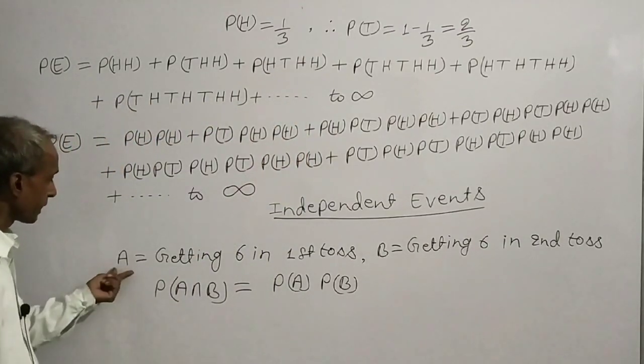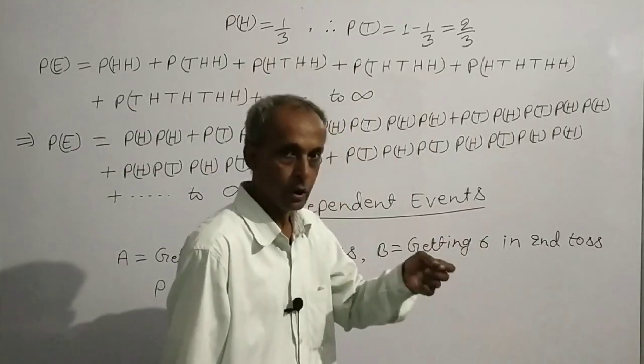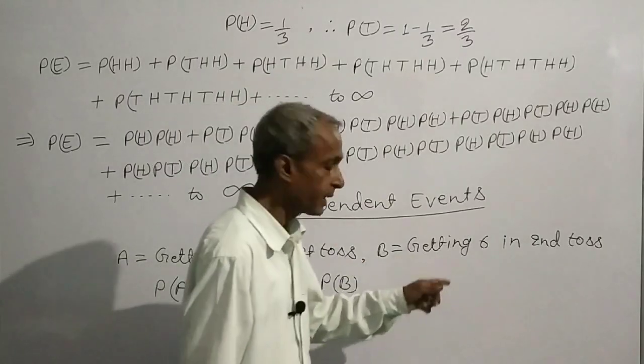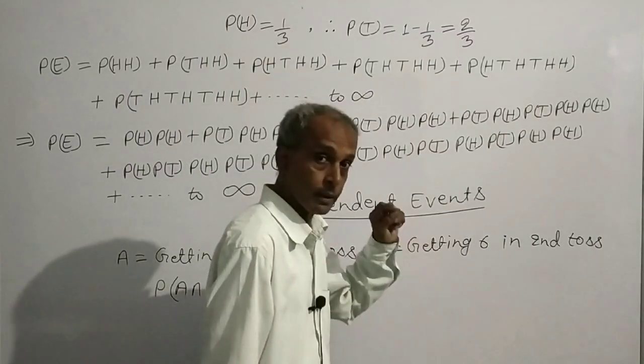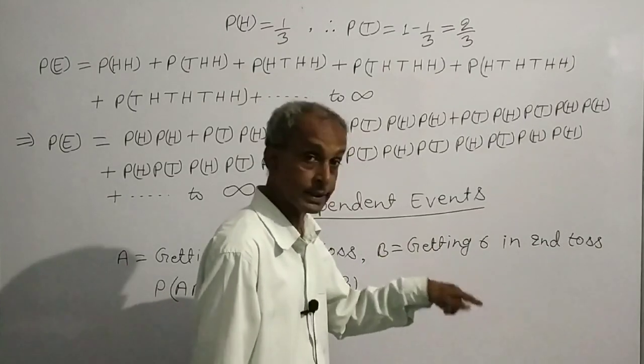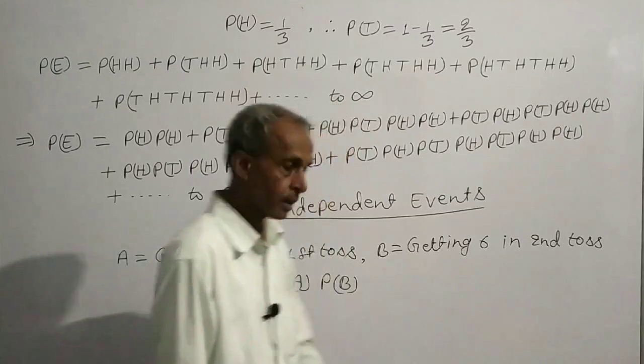If A has occurred, that means if in first toss we get 6, then probability of B, that means probability that we get 6 in second toss, will be 1 by 6.